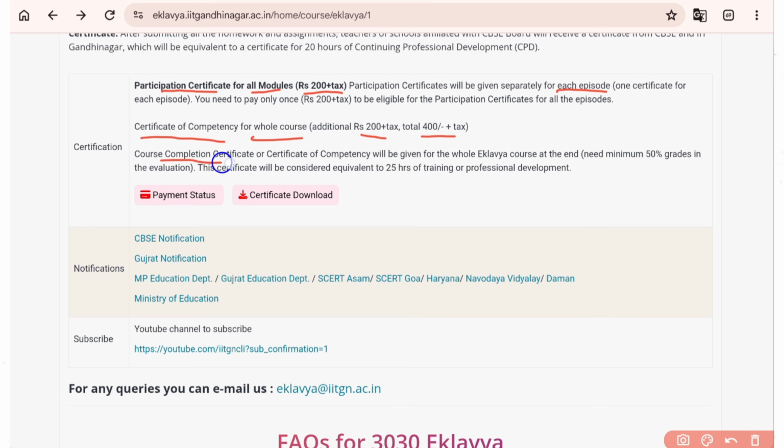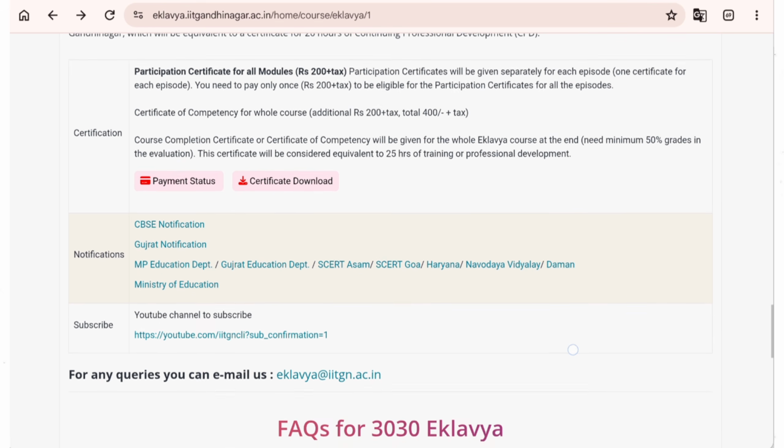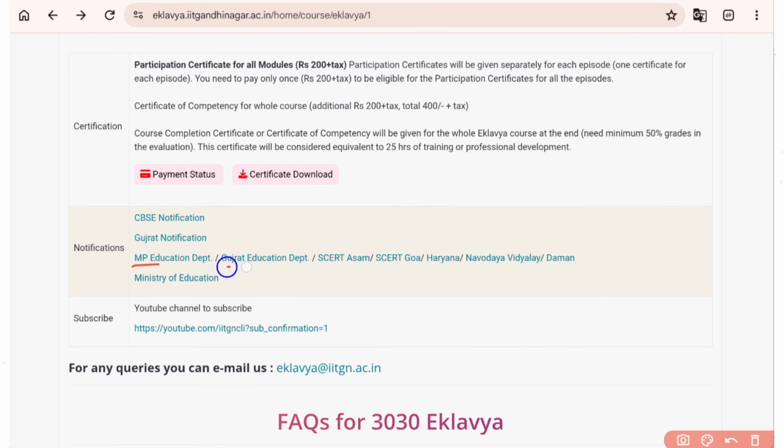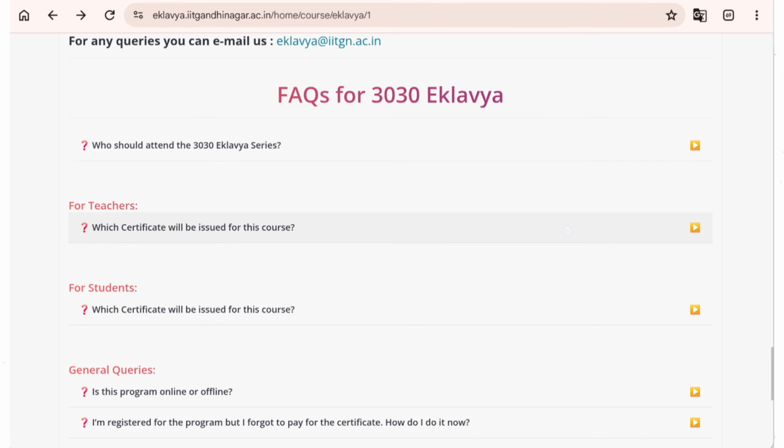Then the course completion certificate or certificate of competency will be given for the whole Eklavya course at the end, but with the condition of a minimum 50% grade in evaluation, and it will be considered as 25 hours of training. And the CBSE notification, Gujarat notification, MP board notification, state boards notification, you can download from here. IIT Gandhinagar has collaborated with not only CBSE, but also MP, Gujarat, Assam, Goa, Haryana, Navodaya Vidyalaya and Daman.